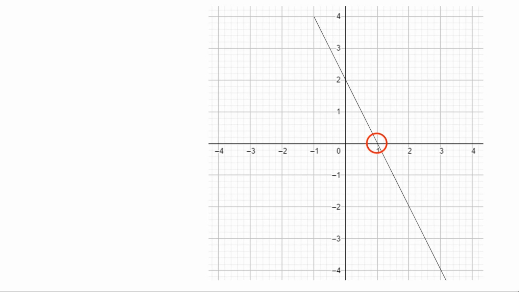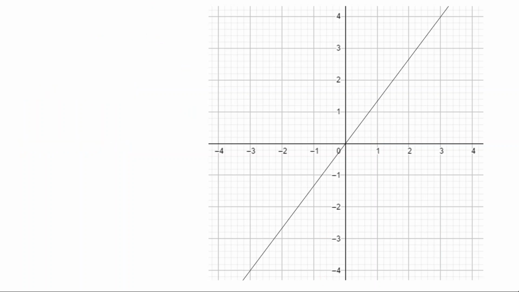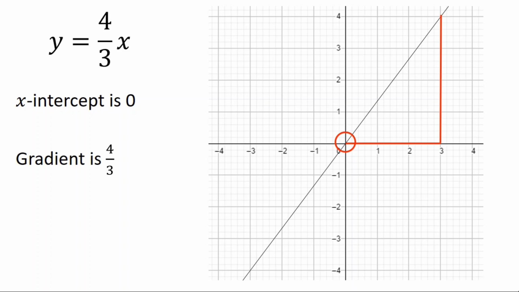If I've got this x-intercept here, which is 1, the gradient is going to be negative 2. So y is negative 2 lots of x minus 1. The x-intercept here is 0. The gradient here, okay, so we've got a change in y of 4 over a change in x of 3, so 4 over 3, which means that y is 4/3 of x. Now notice that this was no different to y equals mx plus c, because the x-intercept would happen to be the same as the y-intercept.